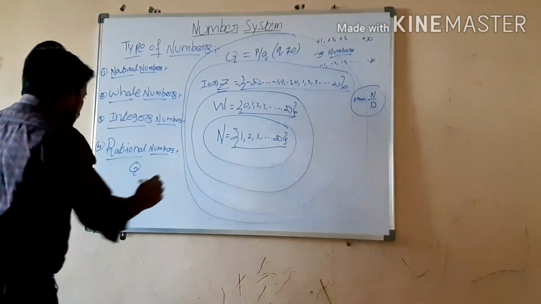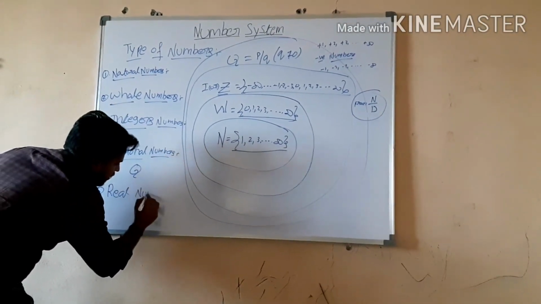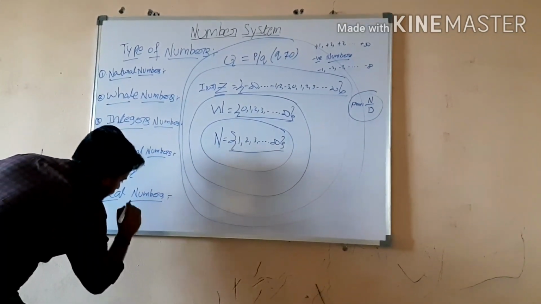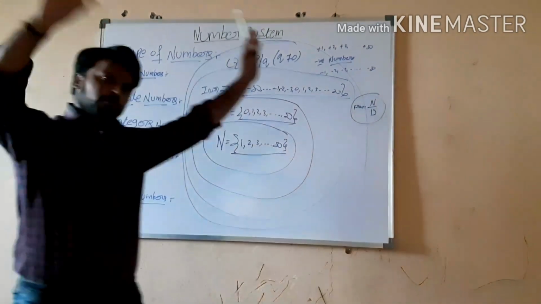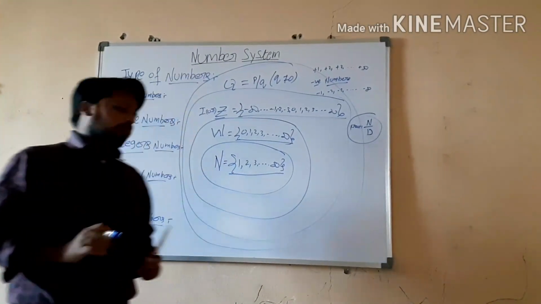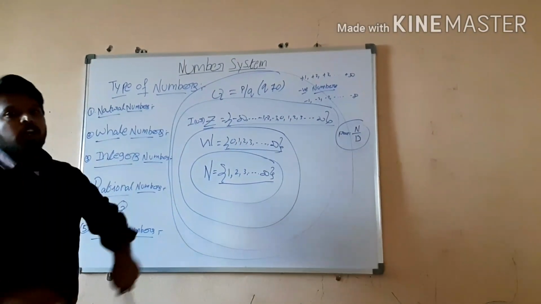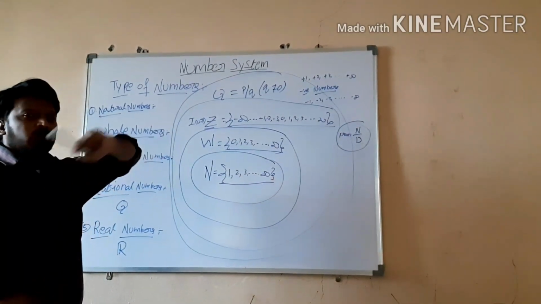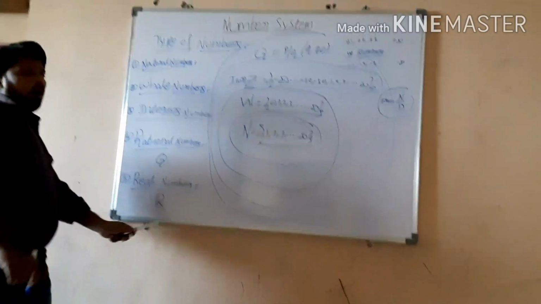Next, after this we have the fifth one, real numbers. These real numbers are represented with the capital R, and they are the biggest. However we write numbers, all belong to the real numbers. That means natural numbers, whole numbers, integers, rational numbers, all numbers we call real numbers.